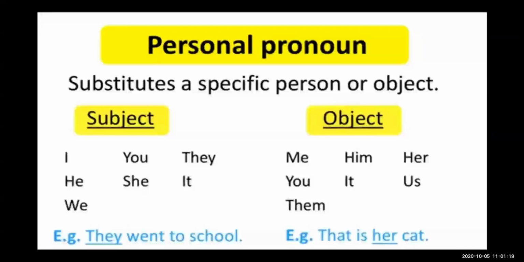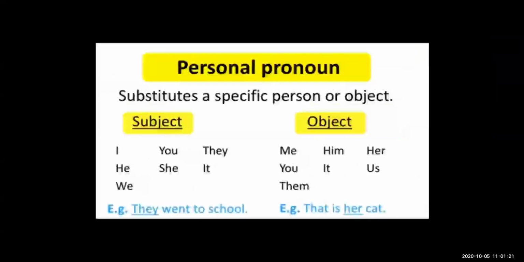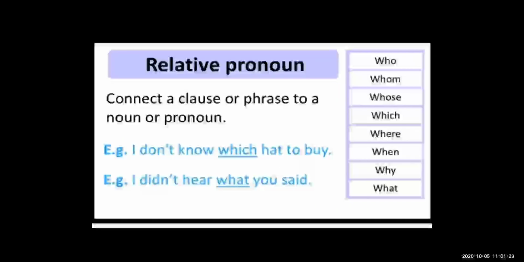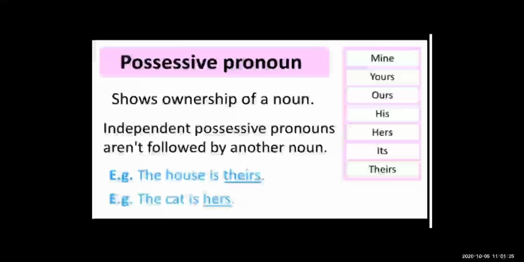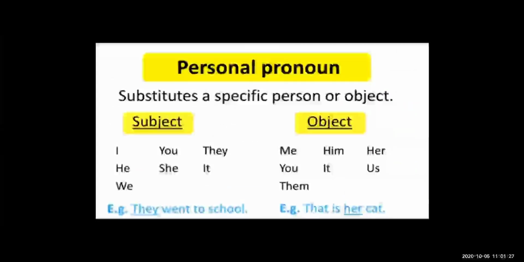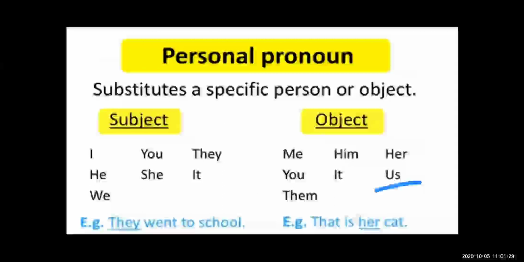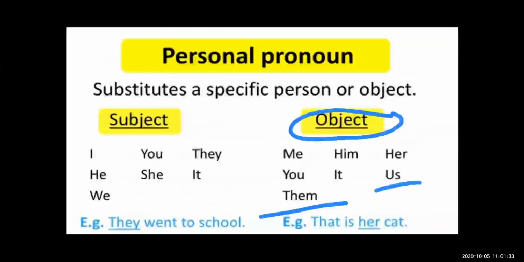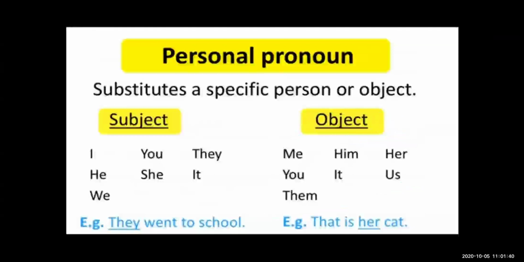The objective pronouns are me, him, her, you, it, us, them. The subjective pronouns are I, you, they, he, she, it, and we. Now I am going to tell you another example of the subjective pronoun.